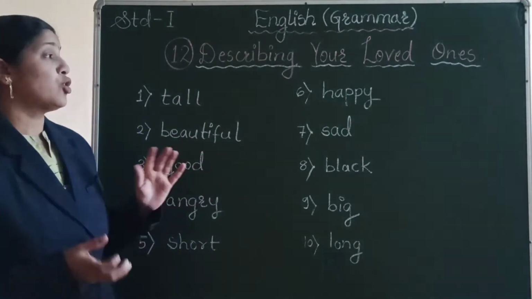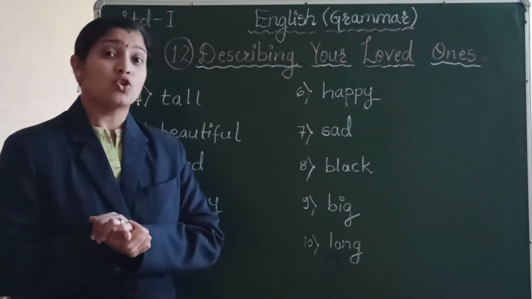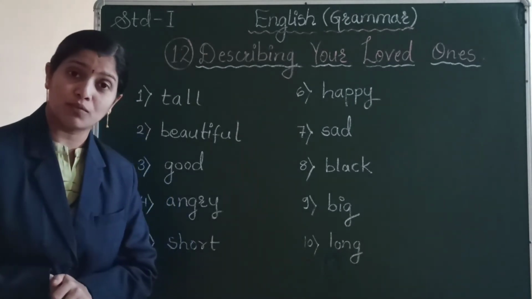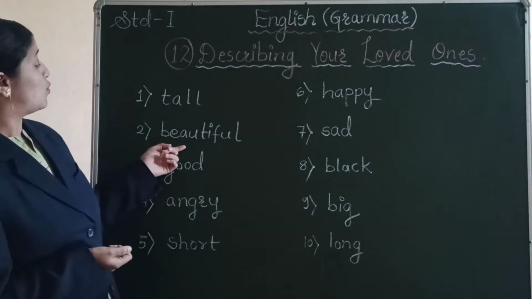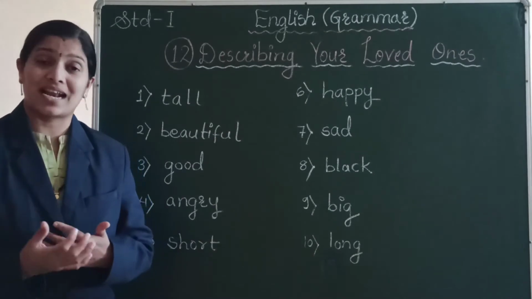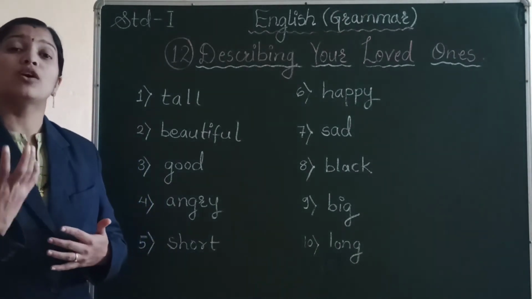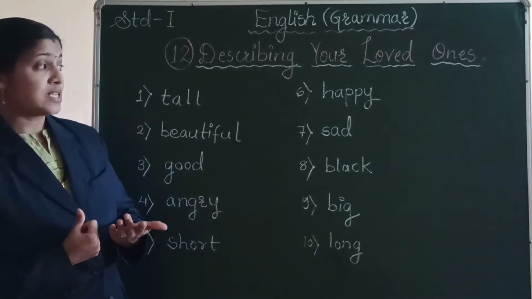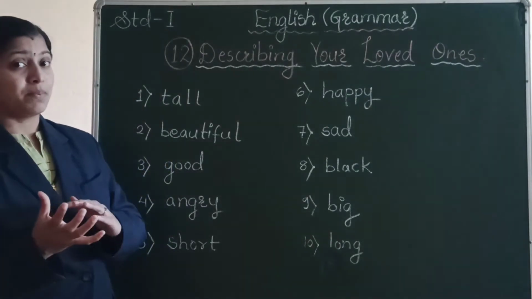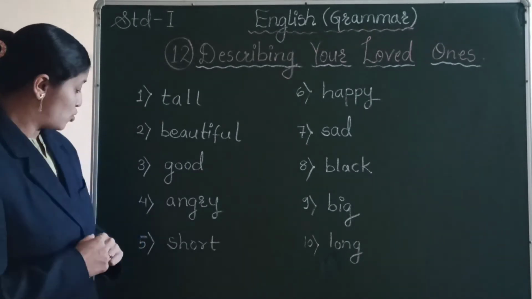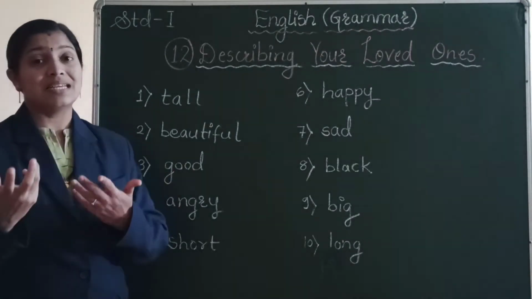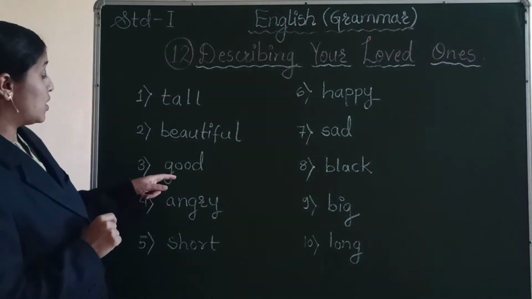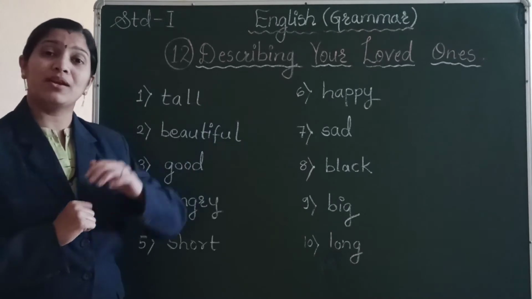So suppose you are describing your mother. So what do you say? My mother is very beautiful, isn't it? So the word beautiful here is describing. It is telling about your mother, and so it is a describing word. You can say my mother prepares good food. So the word good is describing the food that is prepared by your mother. So the word good is a describing word.